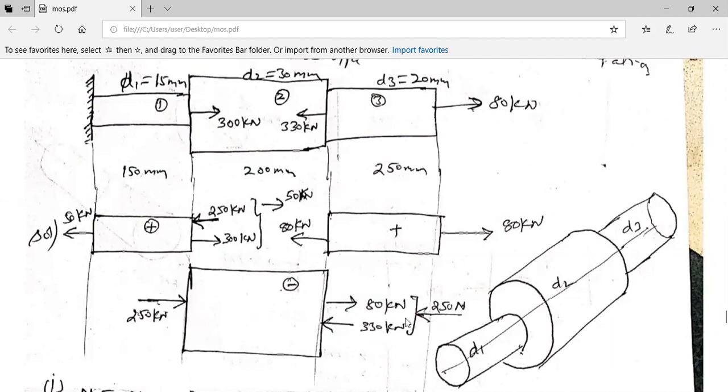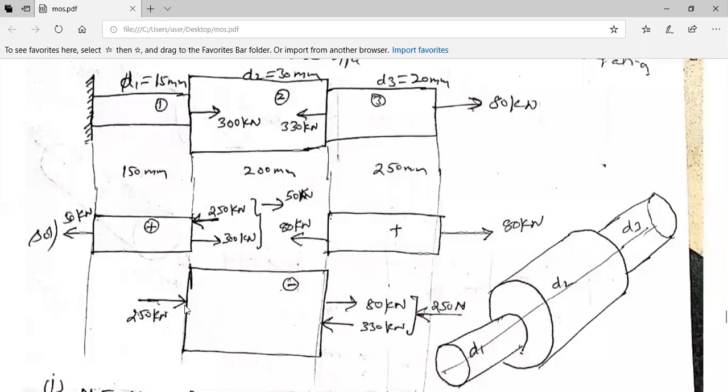So when they are trying to compress, you will not have elongation, plus, but you will have minus over here. Did you understand this point? Why there is minus? Because the two 250 forces are trying to compress this element. That is why there is a negative sign.